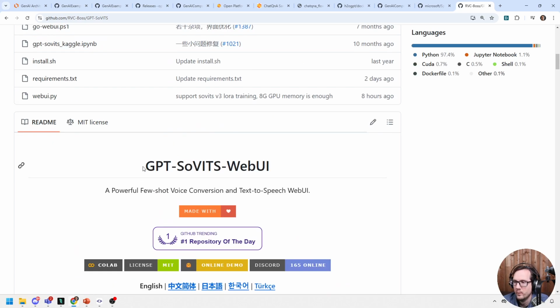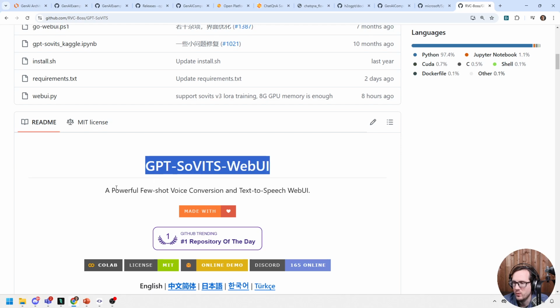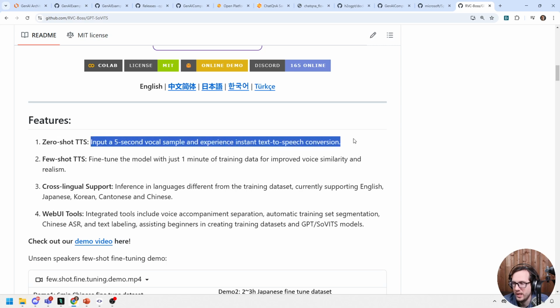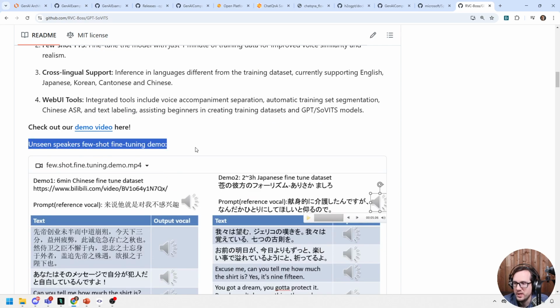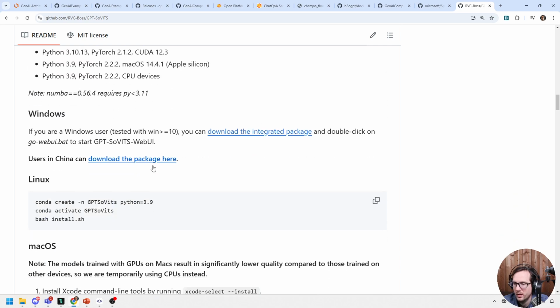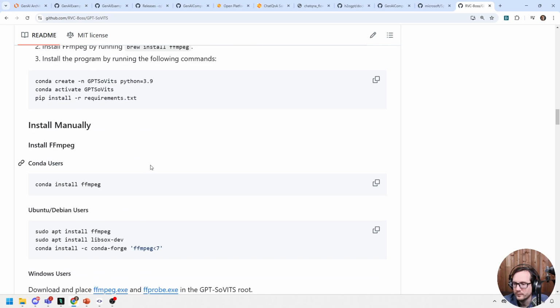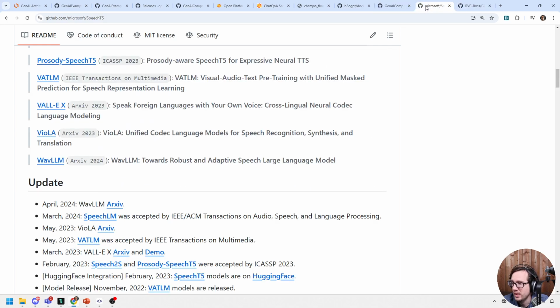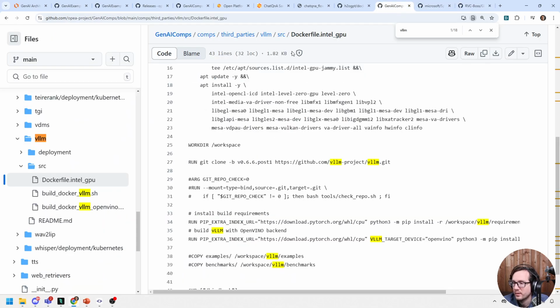Well, that's interesting. Maybe the voice I'm not particularly fond of, but it does Chinese and Japanese here. This is GPT-SoVITS WebUI, a powerful few-shot voice conversion and text-to-speech web UI. Zero-shot TTS: input 5 seconds of vocal sample and experience instant text-to-speech conversion. Unseen speaker few-shot fine-tuned demo. I mean, that sounds kind of interesting. So maybe there's more than one thing in here.